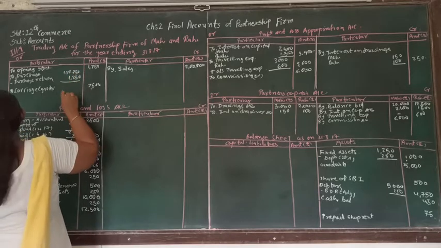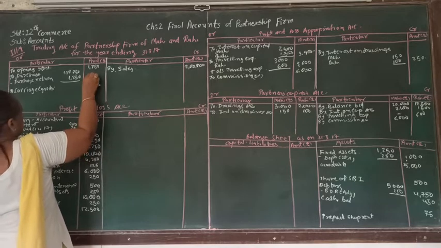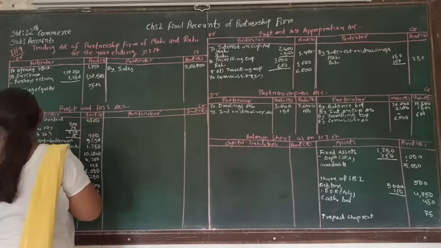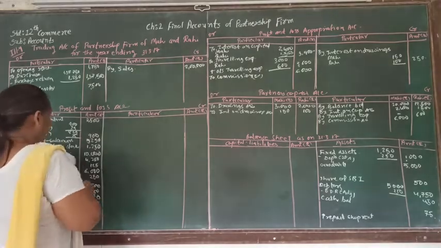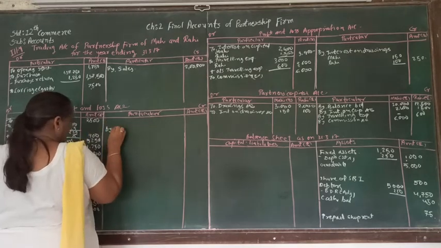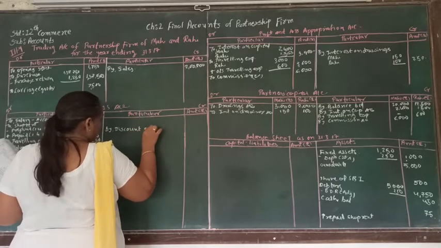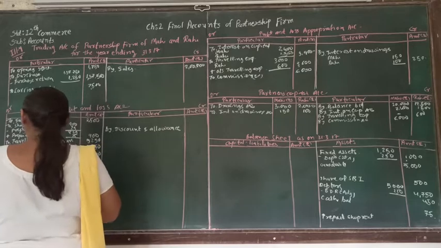1,250. If we are going to deduct this amount from this, so here 1,37,500. So that is after purchase return. Another account is discount and allowance. So this is our income, supposed to be written on the credit side of the profit and loss account. Discount and allowance.